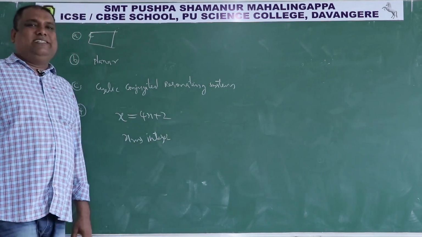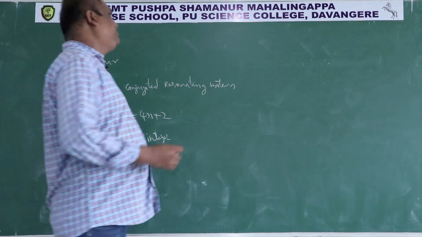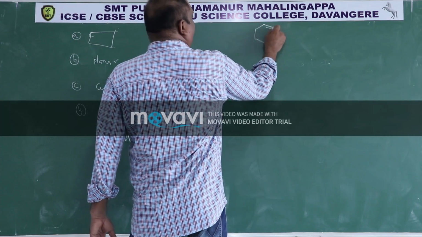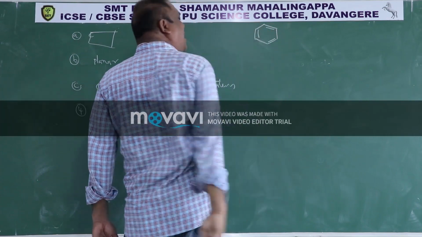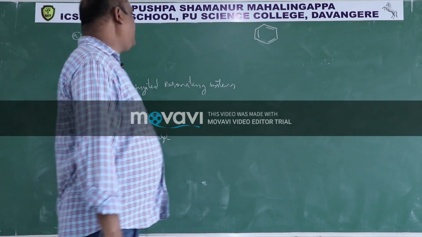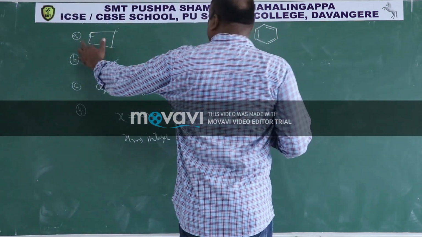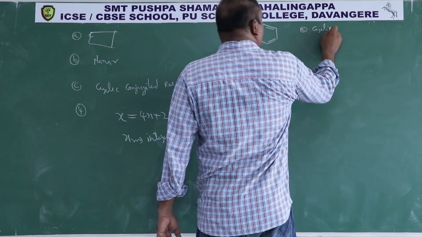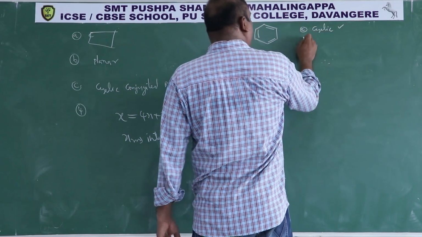We know that benzene is aromatic. Now let us check here. I will check whether benzene is aromatic or not. Already we know that it is aromatic, but we have to prove this. Benzene is a cyclic compound. First condition satisfied.